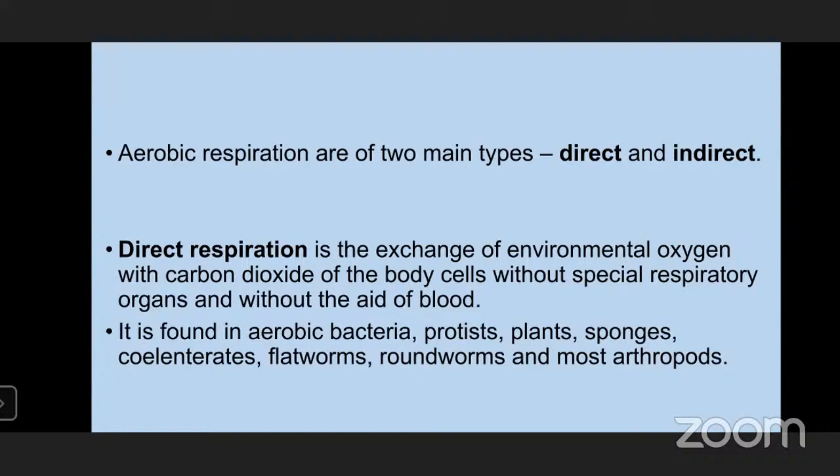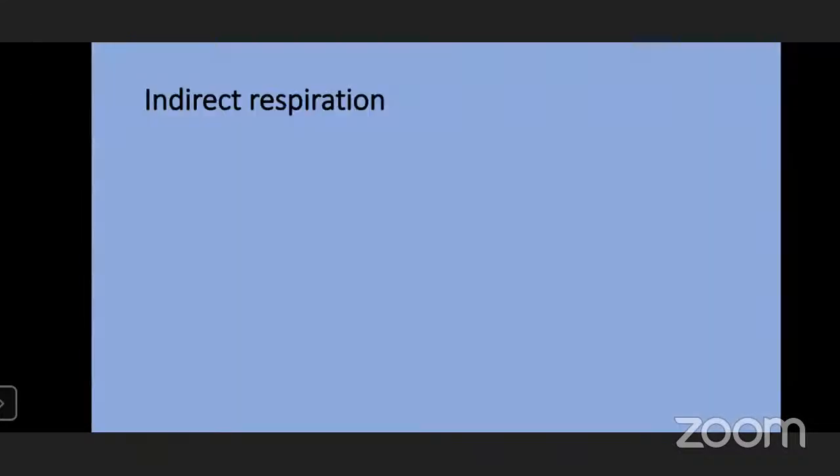They don't have any special type of respiratory organ. These are the examples: bacteria, protists, plants, sponges, coelenterates, flatworms, roundworms, and most of the arthropods. Because their body organization is very simple, exchange of gases becomes very easy by diffusion.